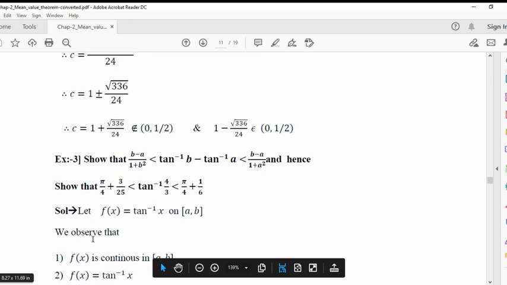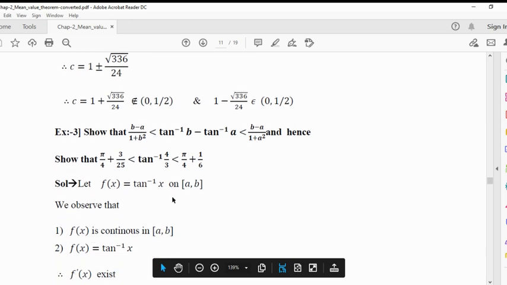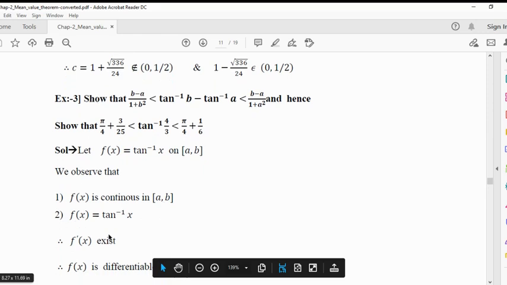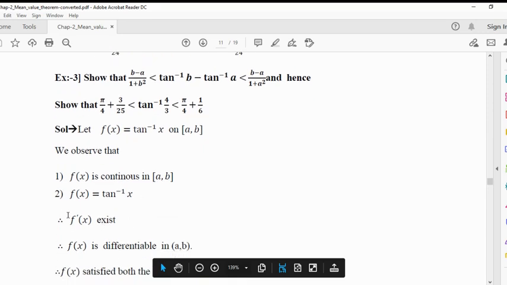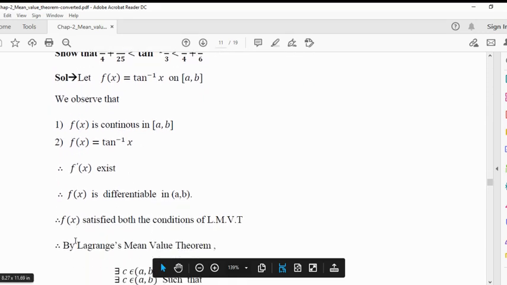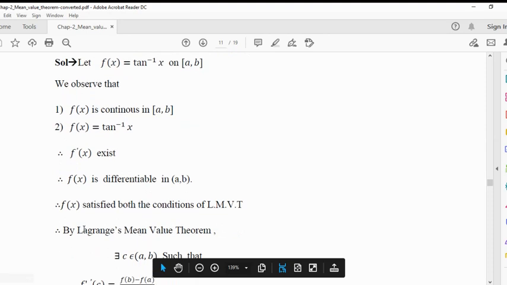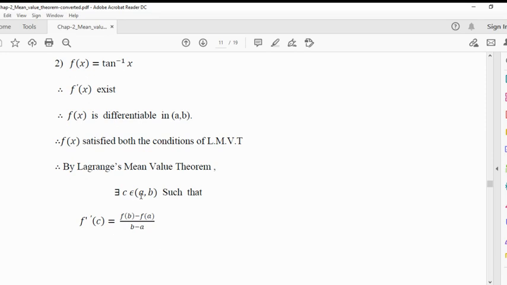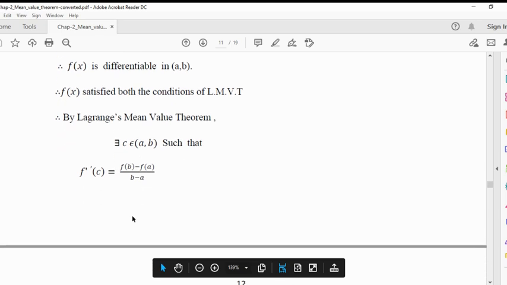So use the LMVT. f of x is tan inverse x. f of x is continuous on the closed interval a, b. f dash x exists, so f of x is derivable on the open interval a, b. So both the conditions of LMVT are satisfied. By using LMVT, there exists c belonging to the open interval a, b such that f dash c is equal to f of b minus f of a upon b minus a.